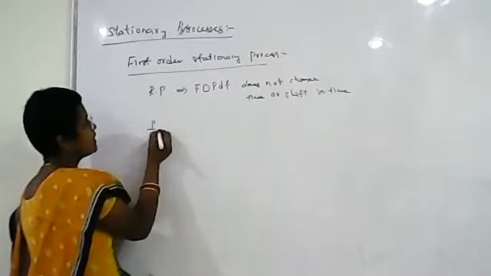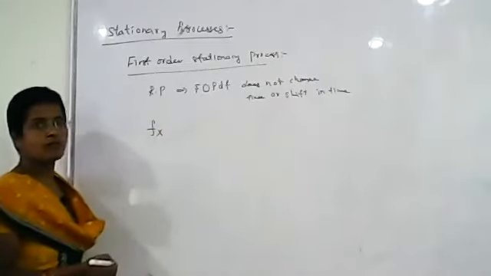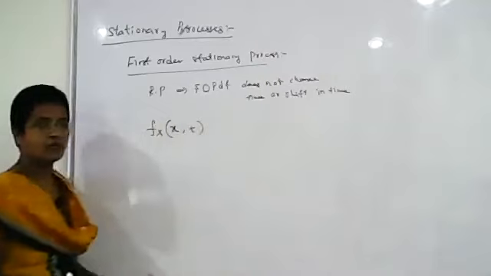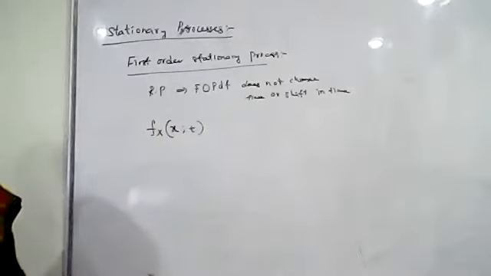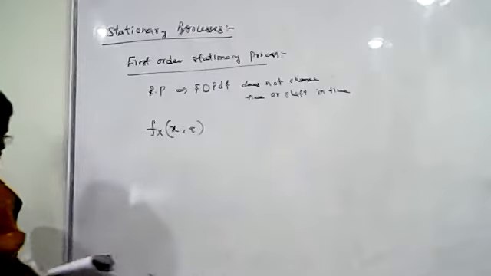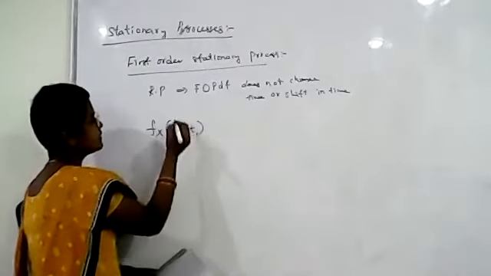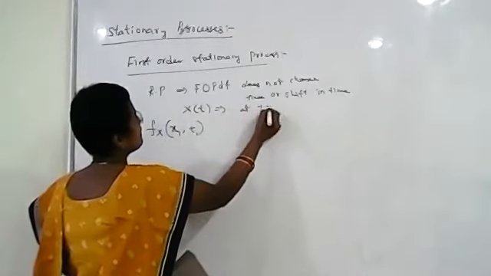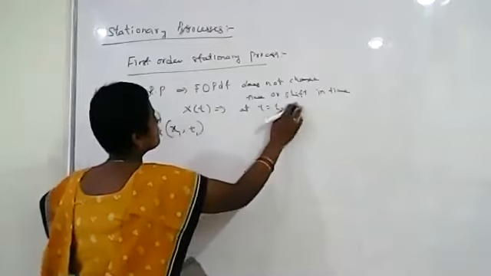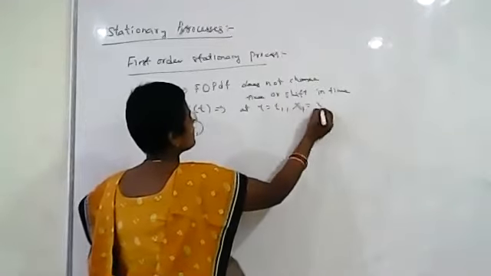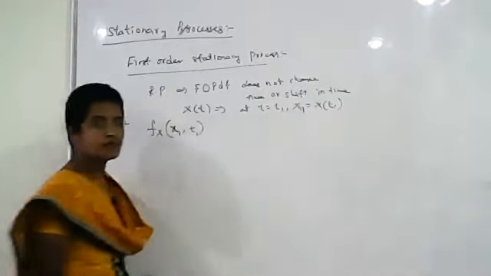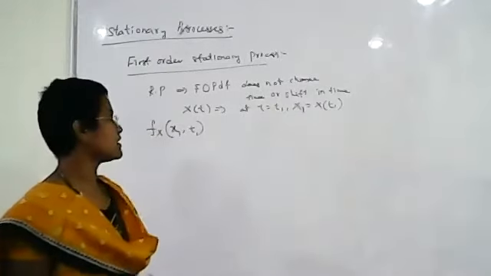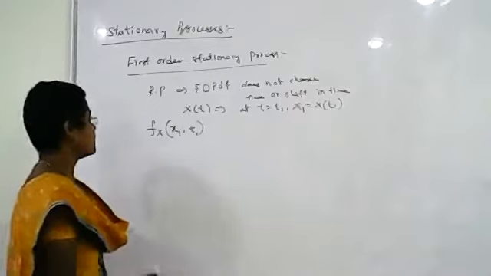What is the first order probability density function? It is given as fX(x,t), or we can write it as fX(x1,t1) also. For example, X(t) is the random process, and at t equal to t1 we get the random variable x1, which is X(t1).